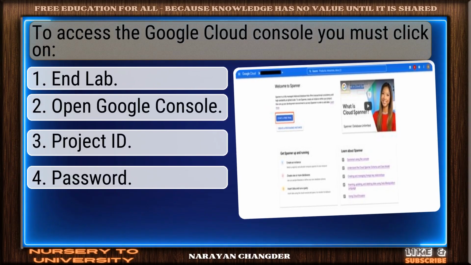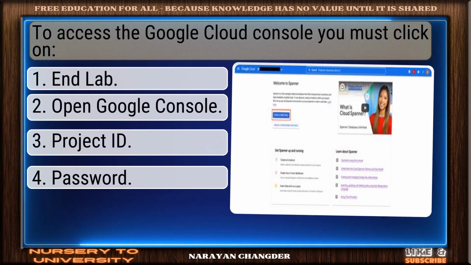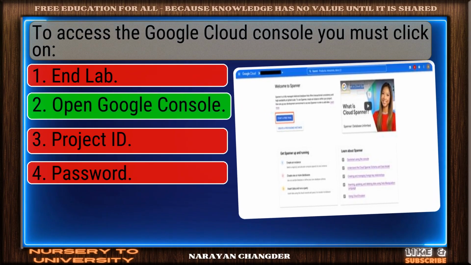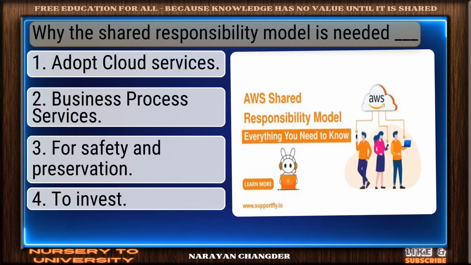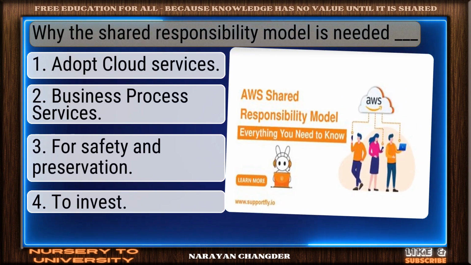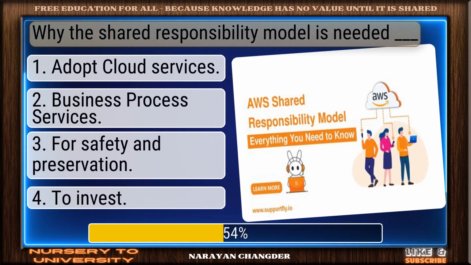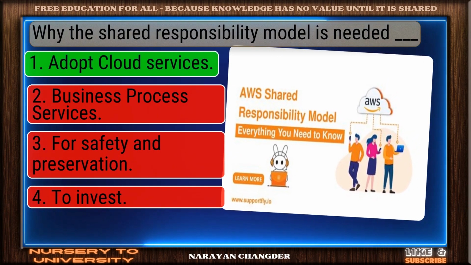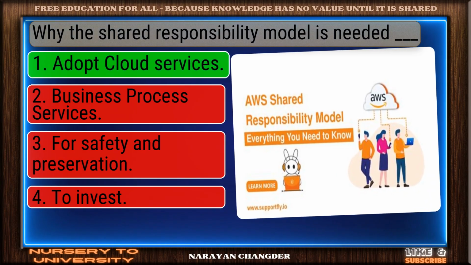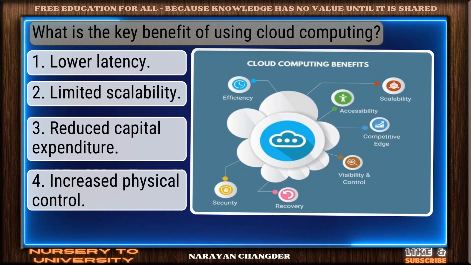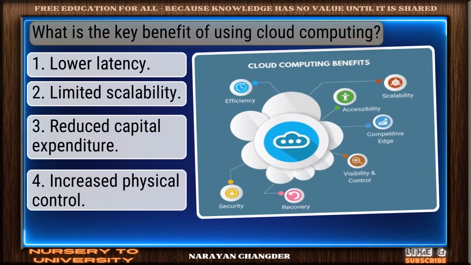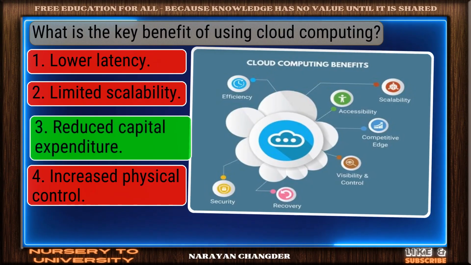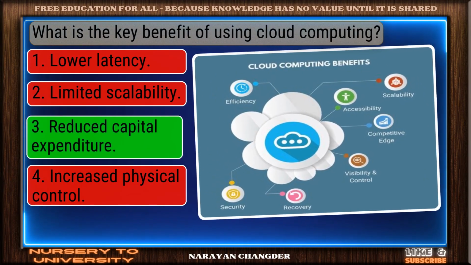Question number 63. To access the Google Cloud Console, you must click on. You chose Open Google Console, and it is correct. Question number 64. Why is the shared responsibility model needed? Nice selection. Adopt cloud services is the correct and valid answer. Question number 65. What is the key benefit of using cloud computing? Perfect. Reduced capital expenditure is the correct choice.